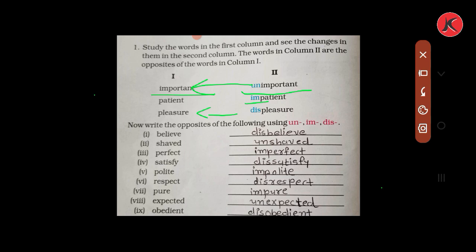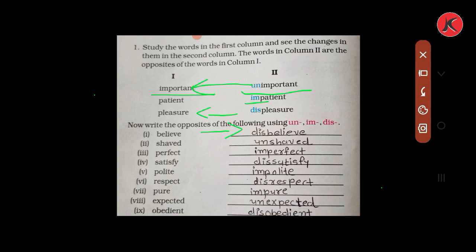Now write the opposite of the following using un, im, and dis. We will add some prefixes at the beginning of the word and make it an antonym or opposite word. First is believe. By adding a prefix we have made disbelieve the opposite of believe.